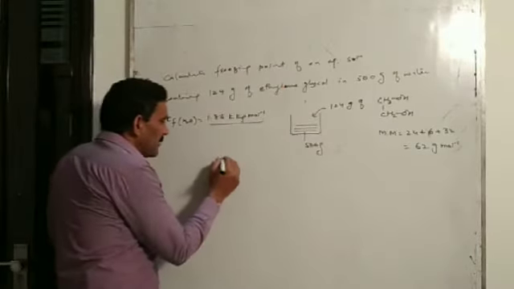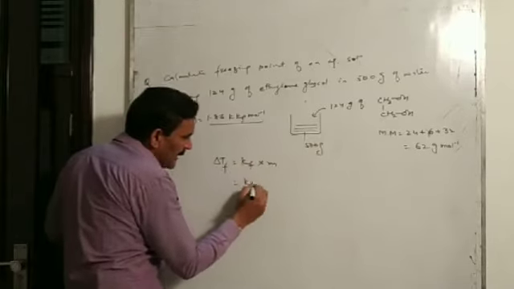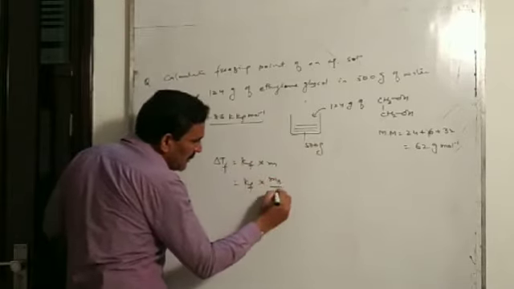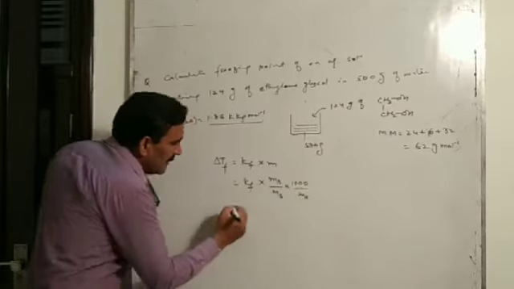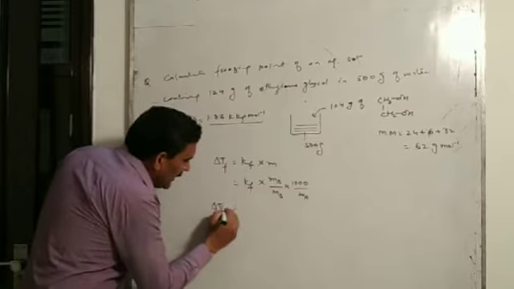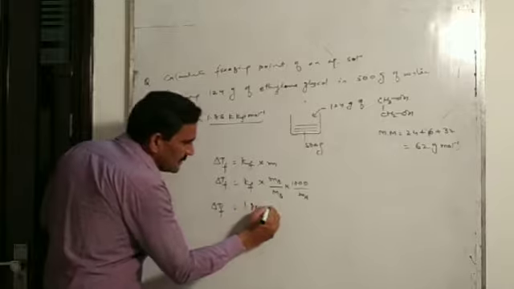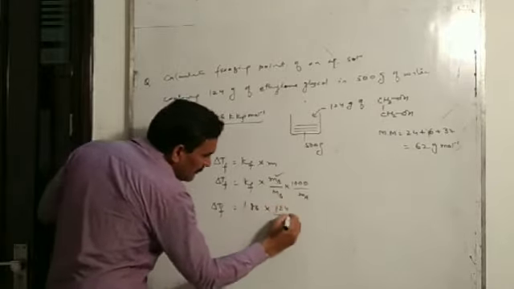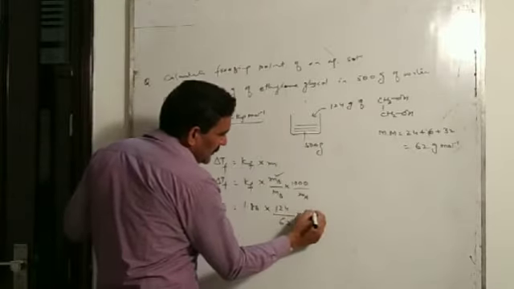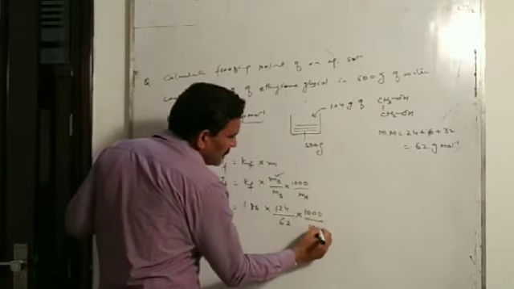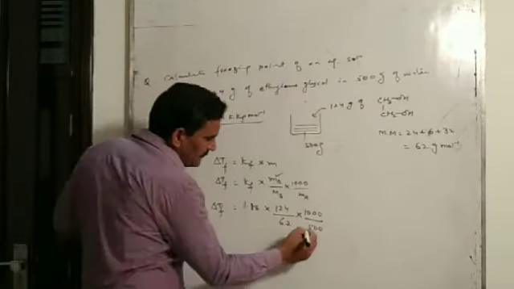So now we will apply the formula delta Tf equal to Kf into m, or we can write Kf into mass of solute by molecular mass of solute into 1000 divided by mass of solvent. So here delta Tf is equal to, we know the value of Kf is given 1.86, mass of solute 124 gram, molecular mass of solute is 62 into 1000 divided by mass of solvent is 500 gram.